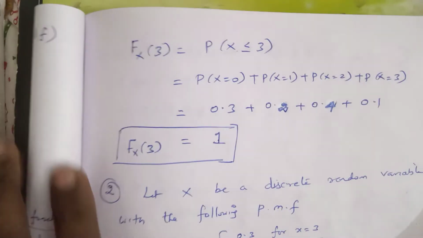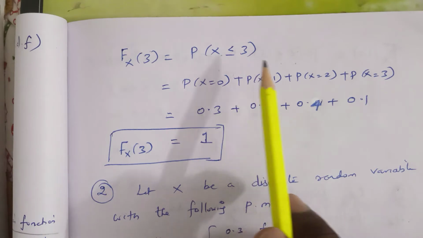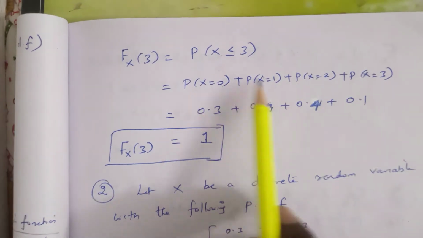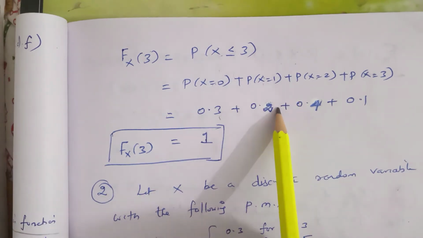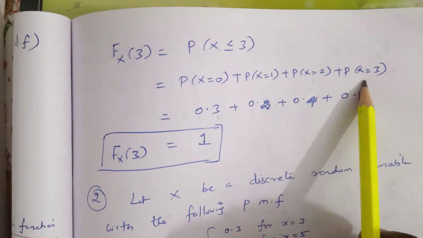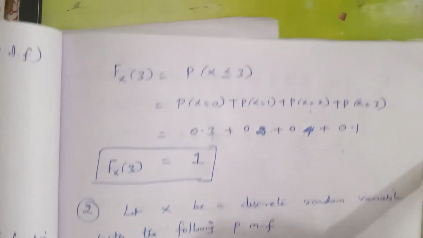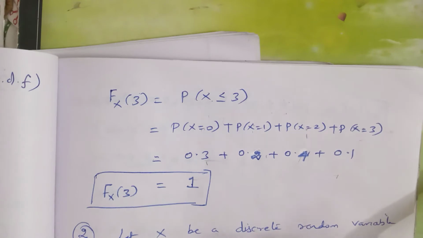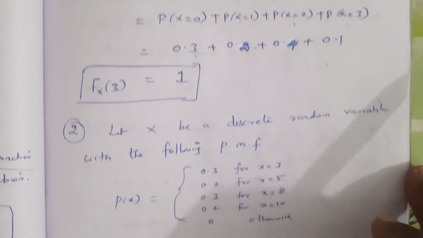Finally we find F_X of 3, probability of X less than or equal to 3. We include 0, 1, 2 and 3, adding all the values: 0.3, 0.2, 0.4 and 0.1, equal to 1. So these are all the corresponding CDF values, hence the problem.